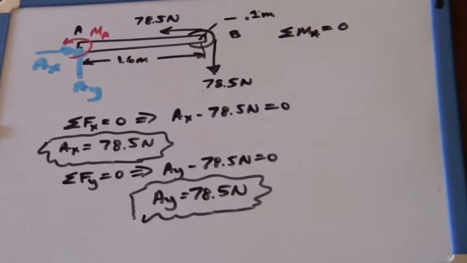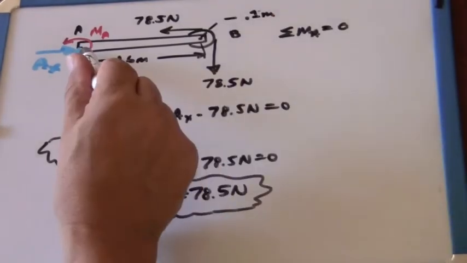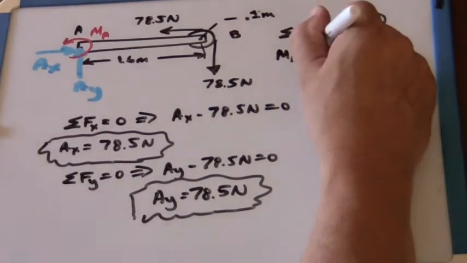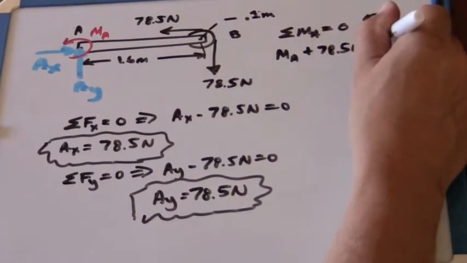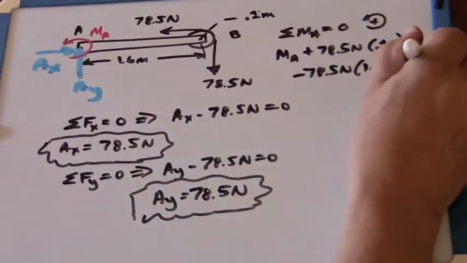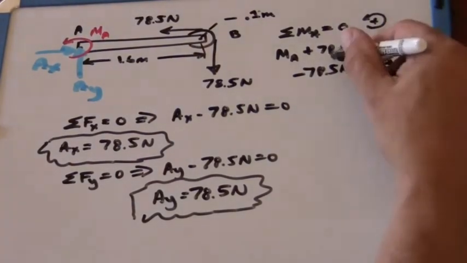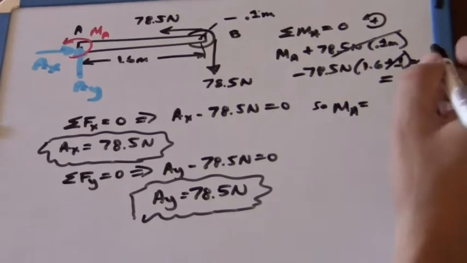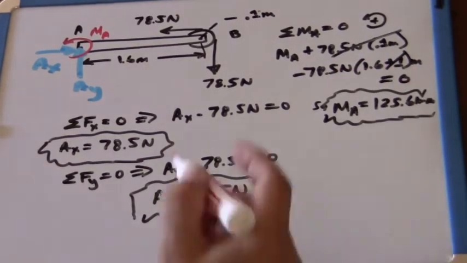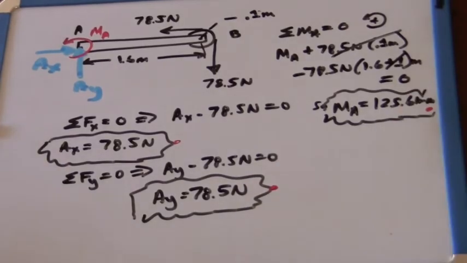We now take the sum of the moments about the built-in end A, and we have to consider the moment generated by both of those tension forces. We assign clockwise positive, we add the built-in moment, the moment directed vertically downward. The point is that we have to get the moment arms correctly labeled. The vertically downward directed force has a moment arm of 1.6 plus 0.1 meters. The other one pointing to the left is 0.1 meters. The sum of those moments gives us the reaction moment of 125.6 newton meters.